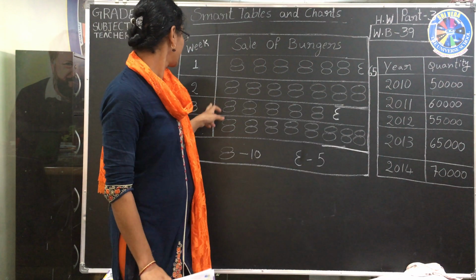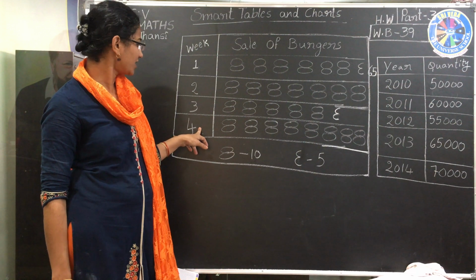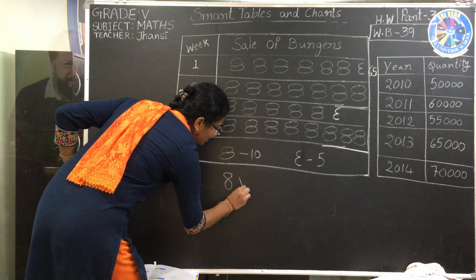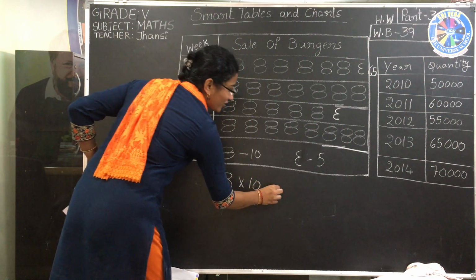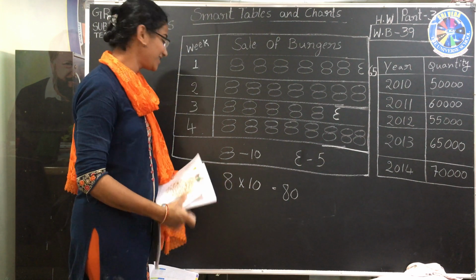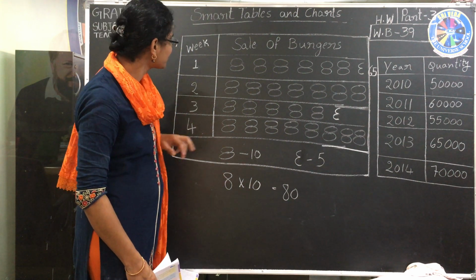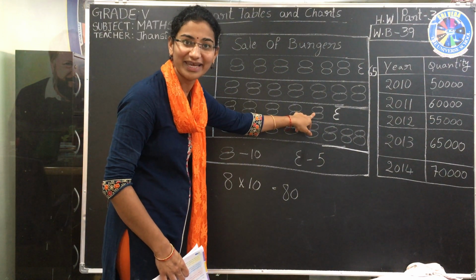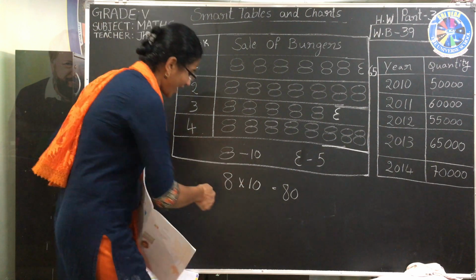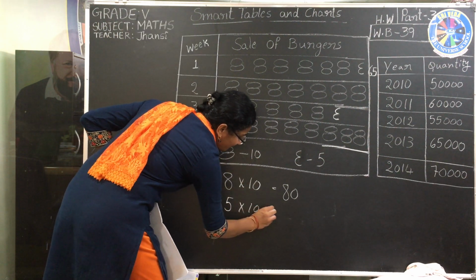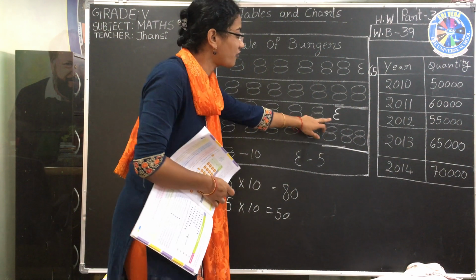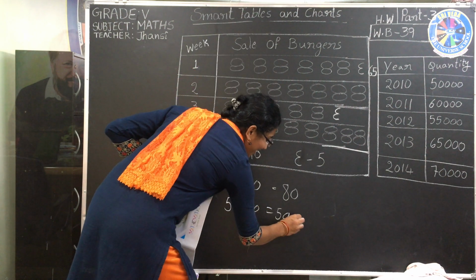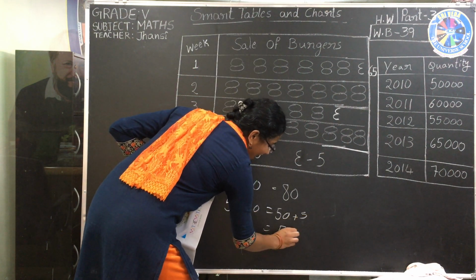Then, how many burgers were sold in the fourth week? 1, 2, 3, 4, 5, 6, 7, 8. So 8 into 10 equals 80 burgers in the fourth week. How many burgers were sold in the third week? 1, 2, 3, 4, 5. One burger equals 10, so 5 into 10 is 50. One more half burger is there. Half burger equals 5. So 50 plus 5, 55.